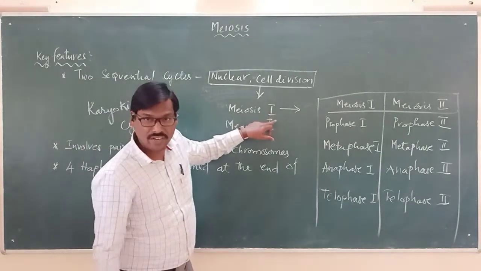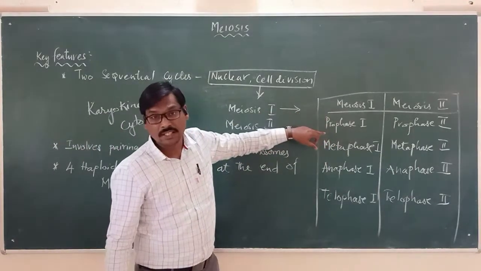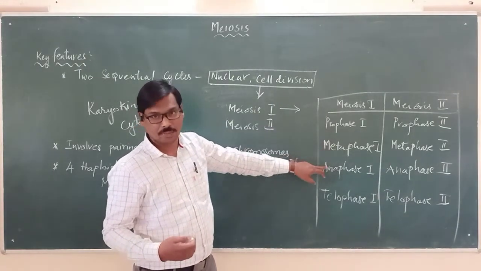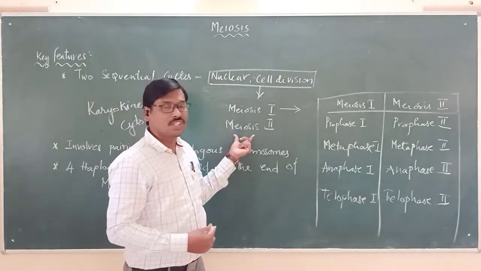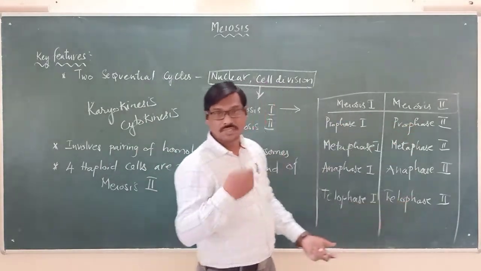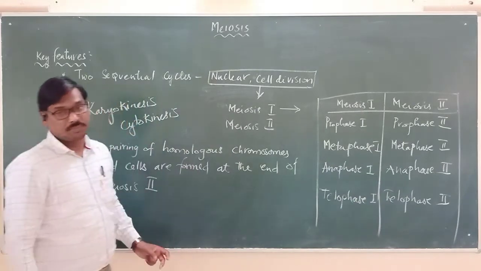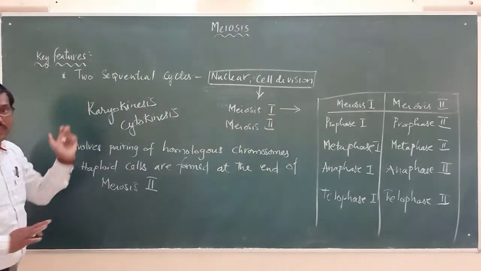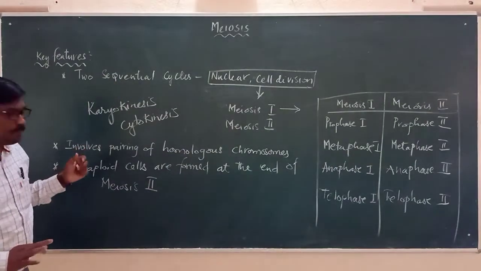Meiosis 1 is again subdivided as prophase 1, metaphase 1, anaphase 1, telophase 1. And meiosis 2 is subdivided as prophase 2, metaphase 2, anaphase 2, telophase 2. These are the subdivisions of meiosis 1 and meiosis 2. So that is the first feature that we have to remember when we talk about meiosis.